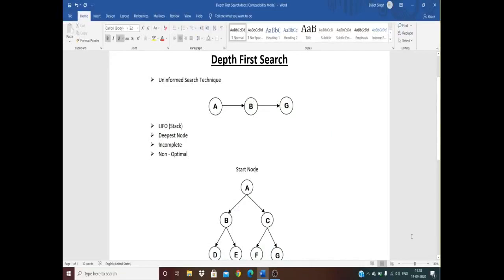Our second algo is depth first search. Depth first search algo starts with the initial node of the graph G and then goes deeper and deeper until we find the goal node or the node which has no children. The algorithm then backtracks from the dead end towards the most recent node that is yet to be completely unexplored.